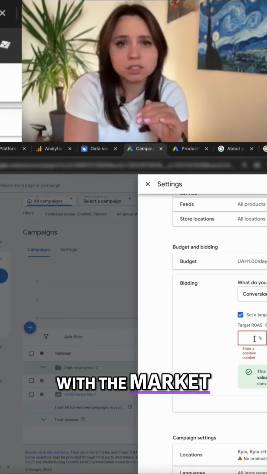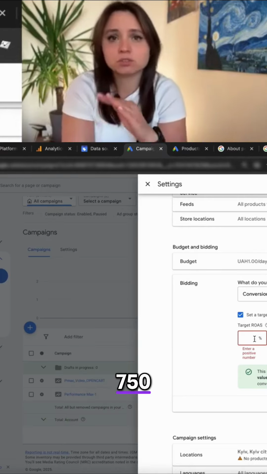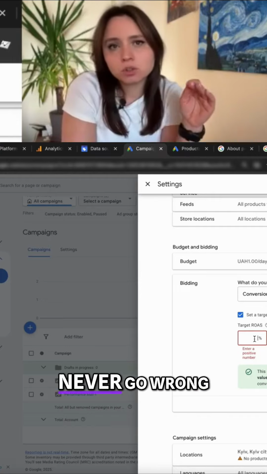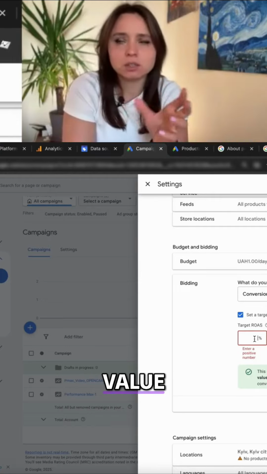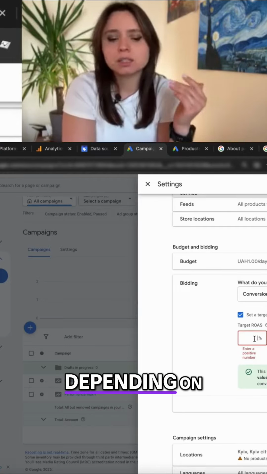Even if you start with the market average, which is 500 to 750, you can set it at 600 and you'll never go wrong. For Ukraine, that's an average value, and you can raise or lower it later depending on your situation.